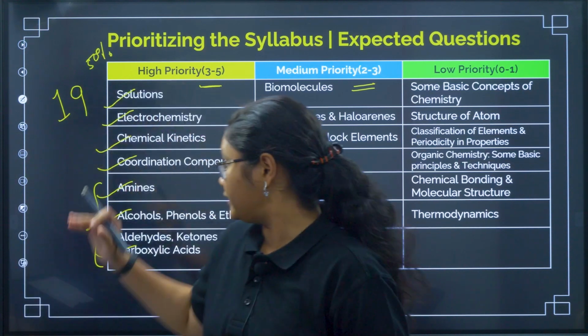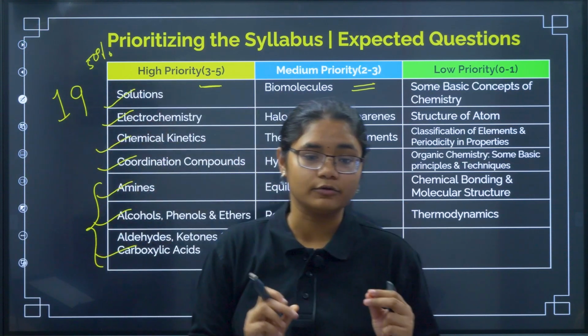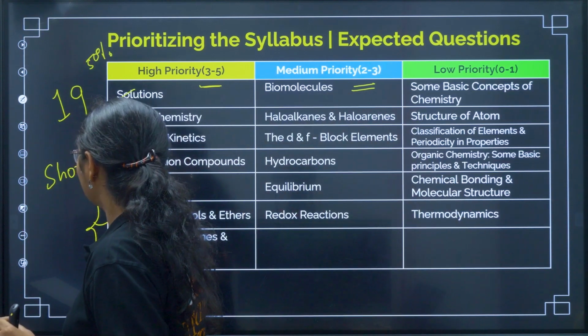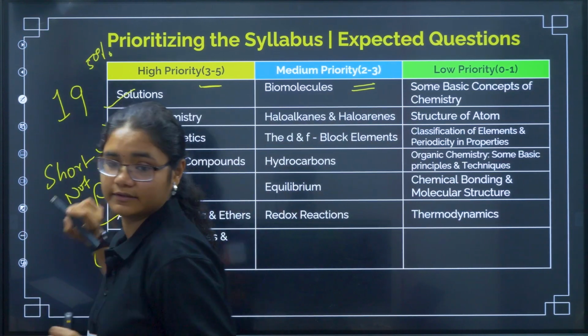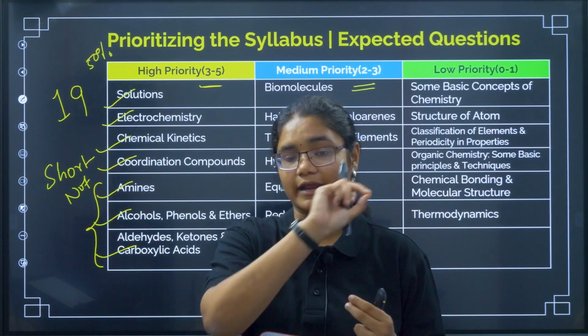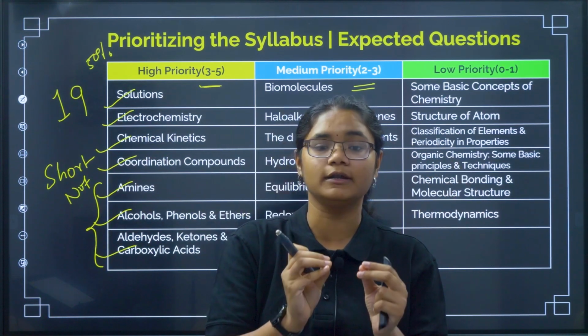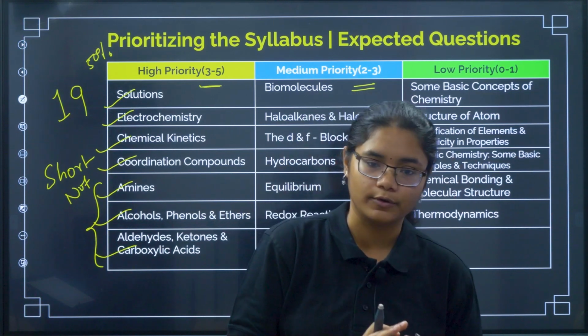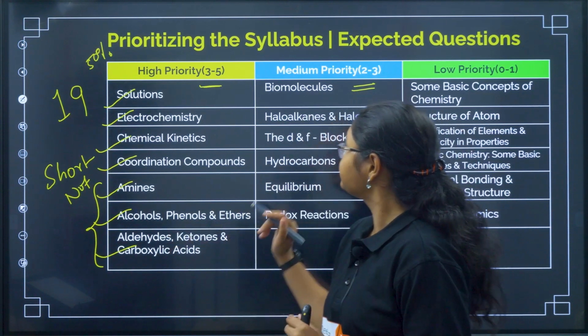But how will you do? Will you read the book again and again? So what you have to do, you have to prepare short notes. Okay, very important. Prepare short notes. Just take a paper or any flashcard, write down the formulas, write down the important points, or you can even highlight the important points in the book. Okay, so that is done.